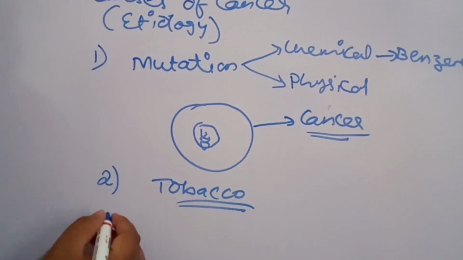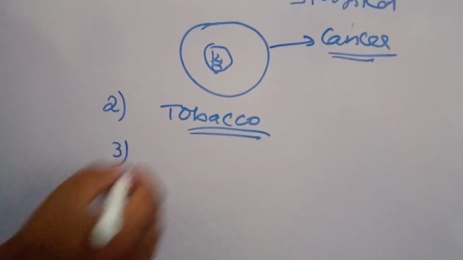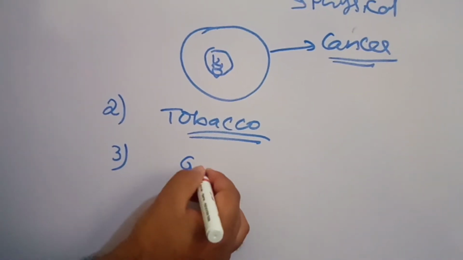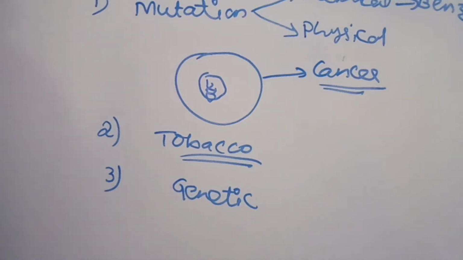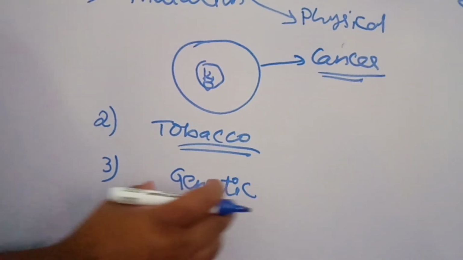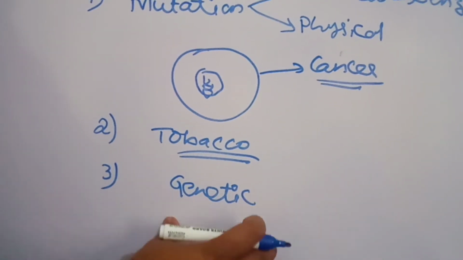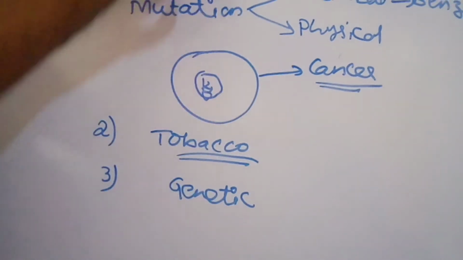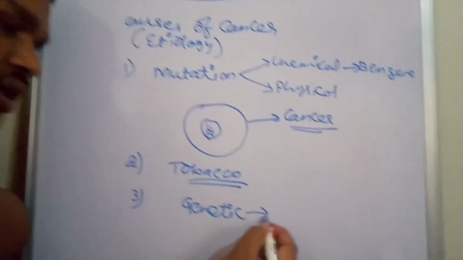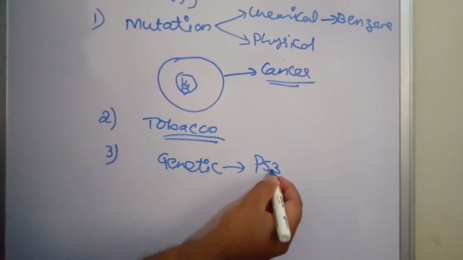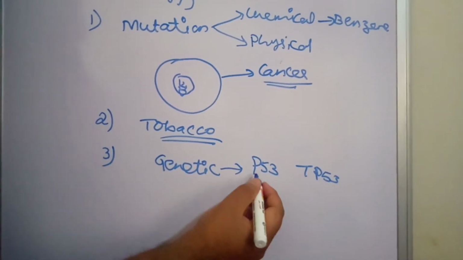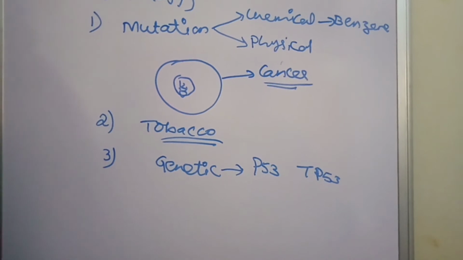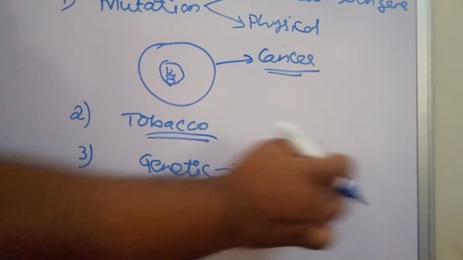And the third factor is genetic or hereditary. Certain genes are responsible for causing cancer. What are those genes? One is the P53 gene, also called TP53, tumor protein 53.